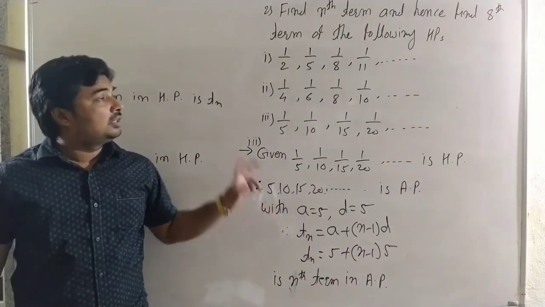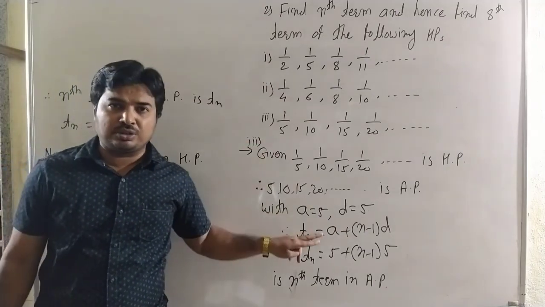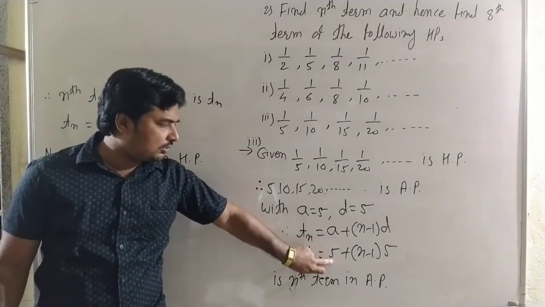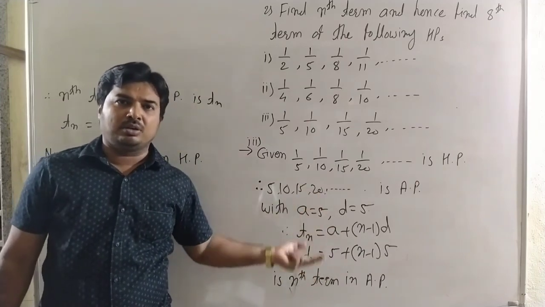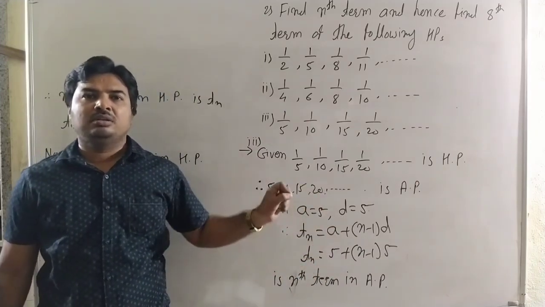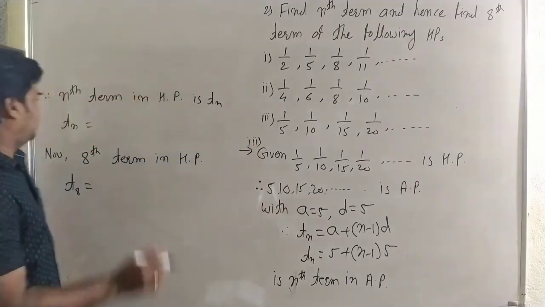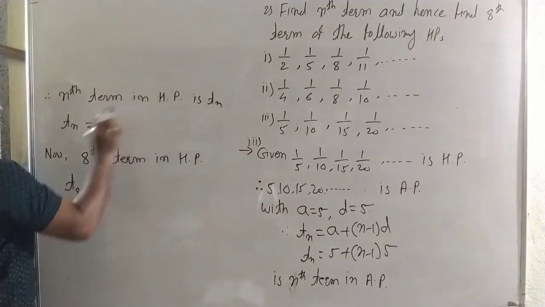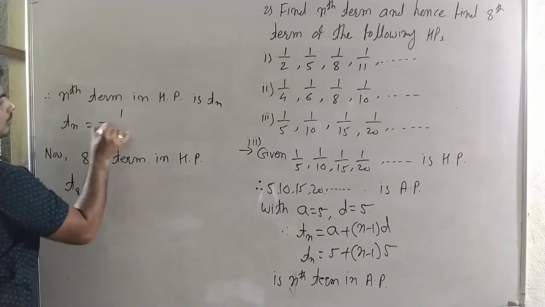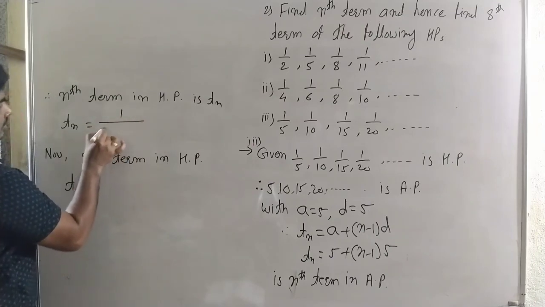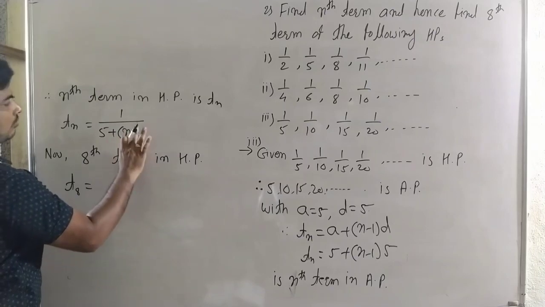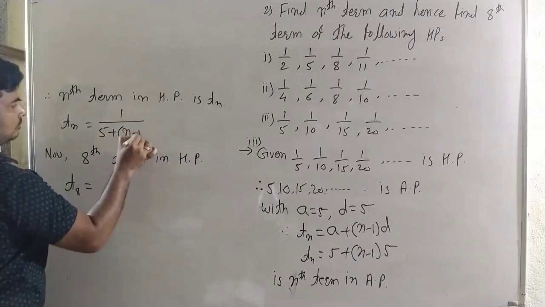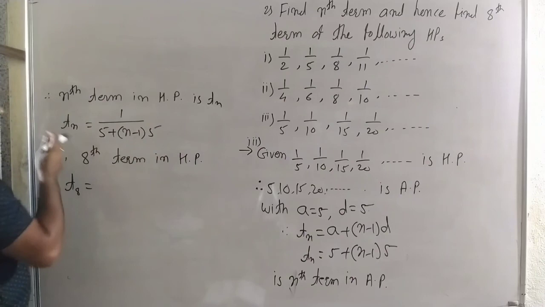We want to find the nth term in harmonic progression. The reciprocal of the nth term in arithmetic progression is the nth term in harmonic progression. So we can write 1 by 5 plus n minus 1 into 5 as the nth term.